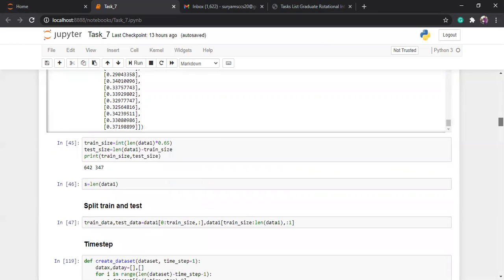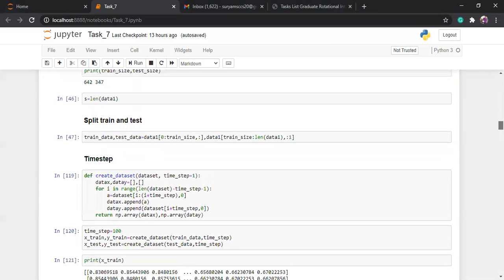After that I split the train and test data. After doing the train and test split, how will we predict the next stock price? How is it possible? Because in every time series problem, your prediction value fully depends on the previous values.